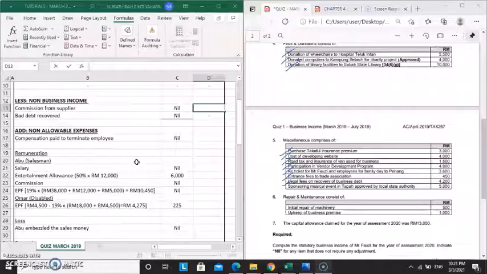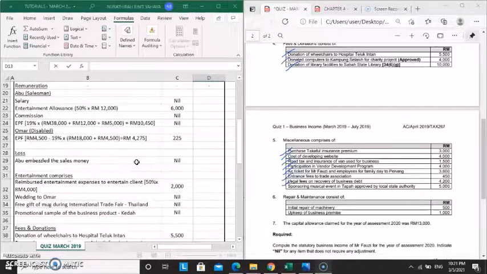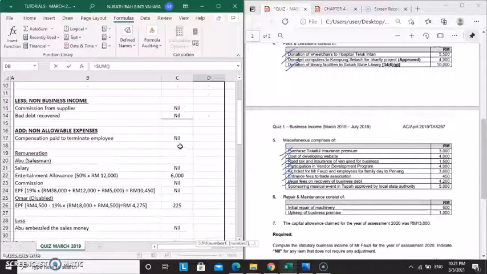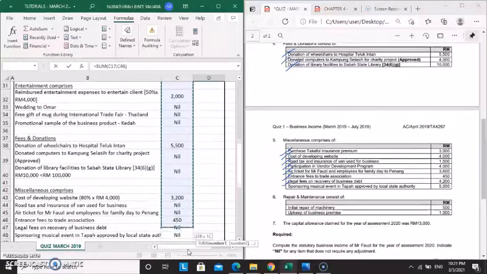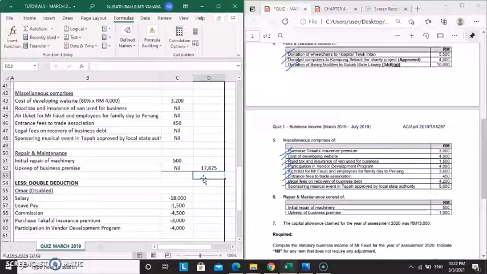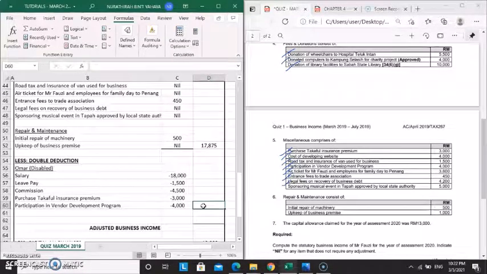Then we calculate first the non-allowable expenses, starting from the compensation paid to terminate employee until the repair and maintenance. Then we calculate also the double deduction first before we find the adjusted business income.